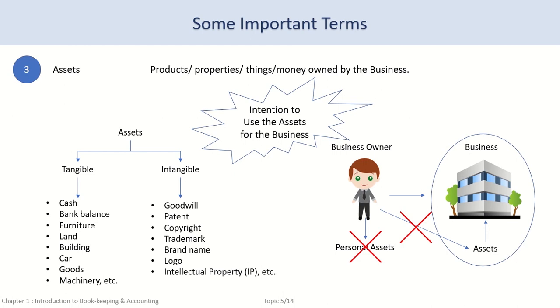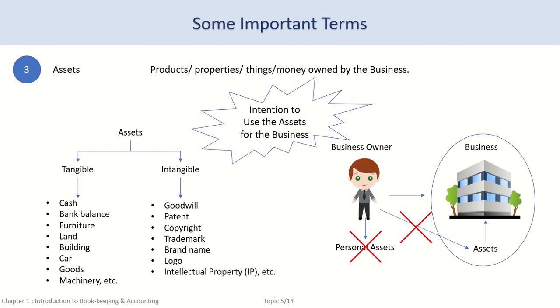Also, the same product may be goods for one organization, but an asset for another. For example, in case of a furniture dealer, furniture is his goods. However, for an office, the furniture purchased from the dealer is an asset as the office intends to use it for the employees, the management, as well as visitors.